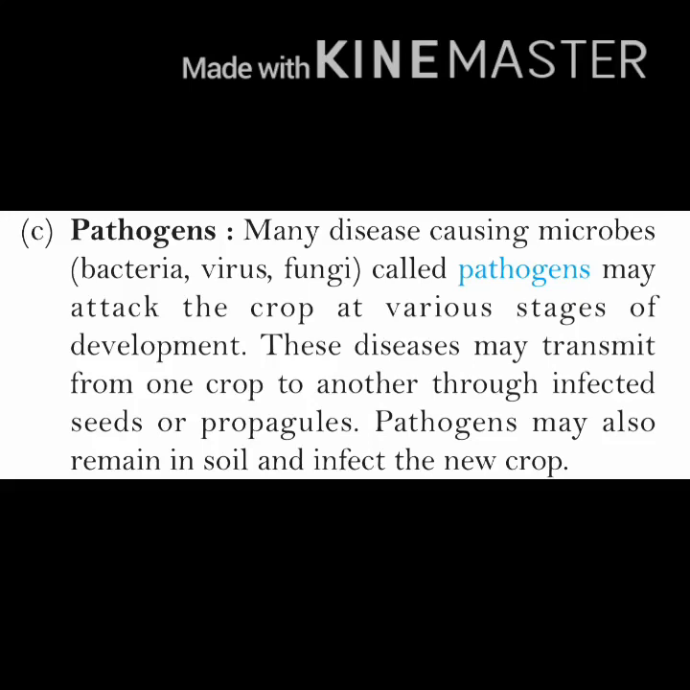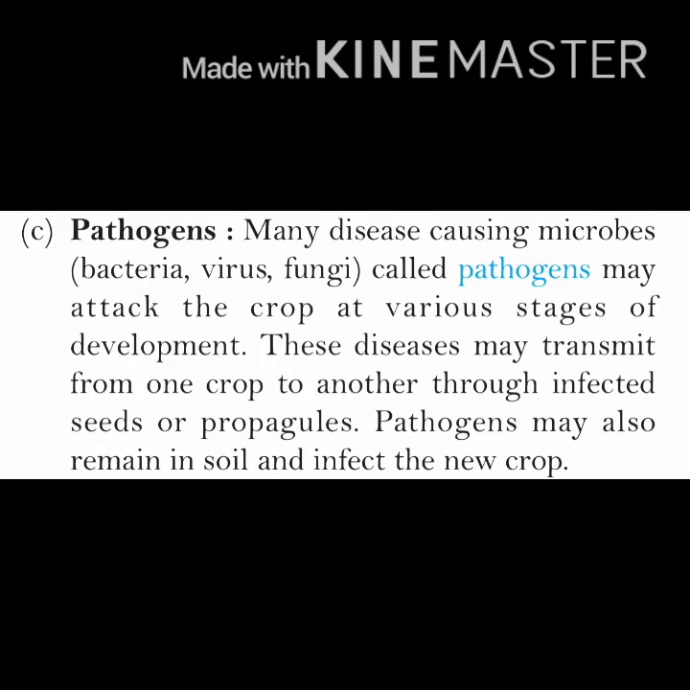Next is pathogens. Many disease causing microbes like bacteria, virus, fungi are called pathogens and may attack the crop at various stages of development. These diseases may transmit from one crop to another through infected seeds or propagules. Propagules are parts of a plant from which new plants can grow. Pathogens may also remain in soil and infect the new crops.